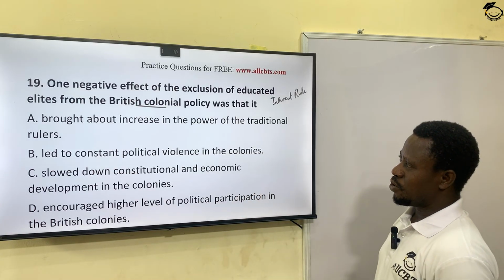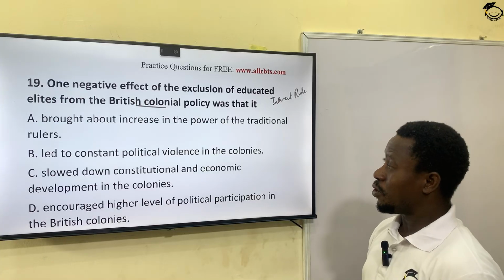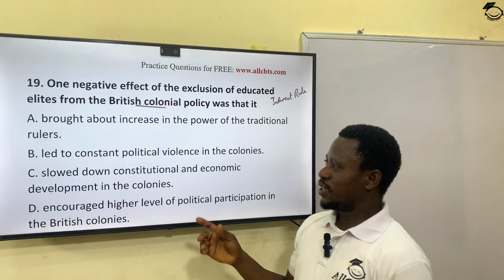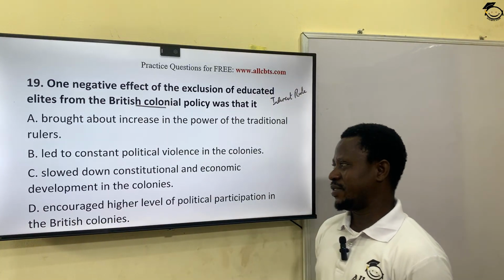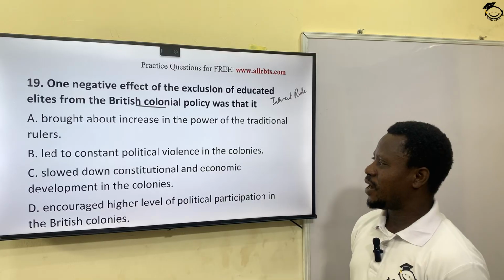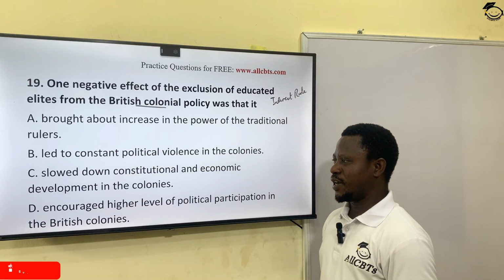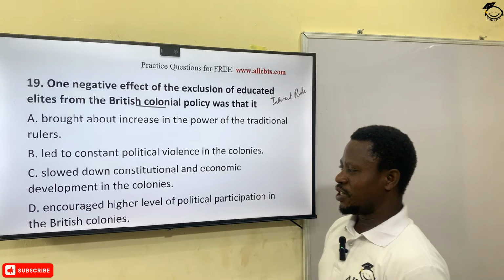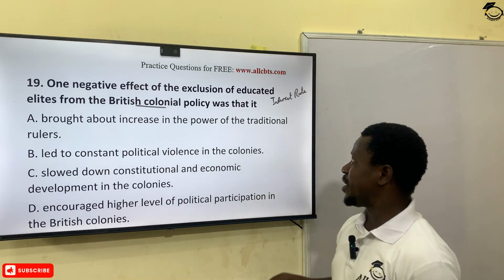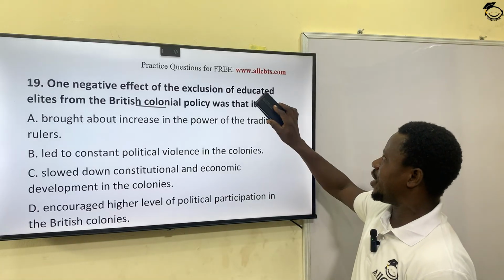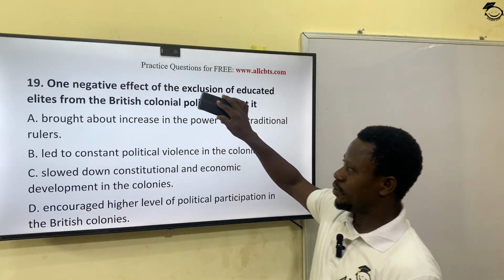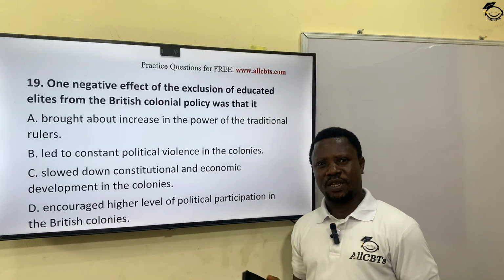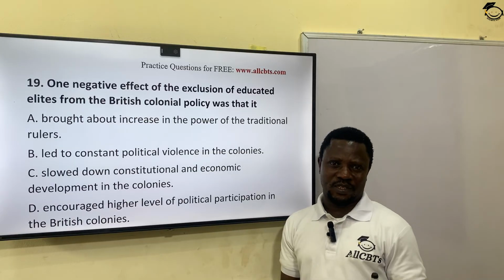B, it led to constant political violence in the colonies. That is not true. C, it led to slow down the constitutional and economic development in the colonies. And D, it encouraged higher level of political participation in the British colonies. You can imagine if they had worked together with the educated elites, possibly the process of constitutional development and development of economy of Nigeria would have been faster.